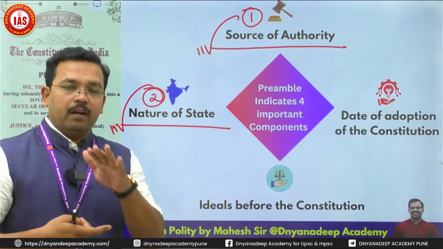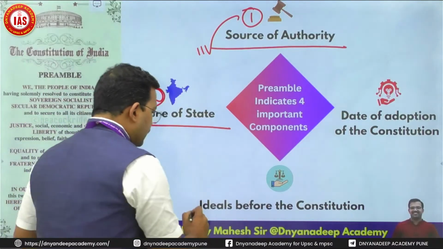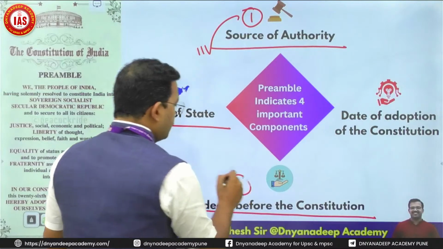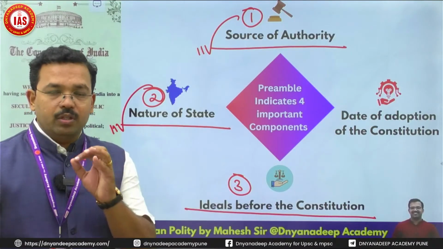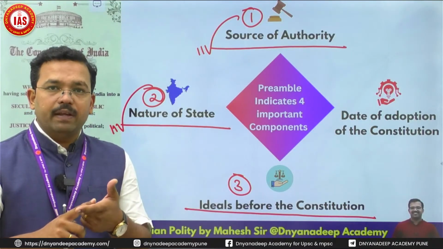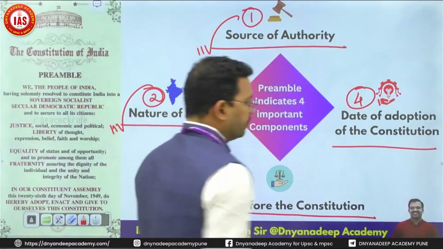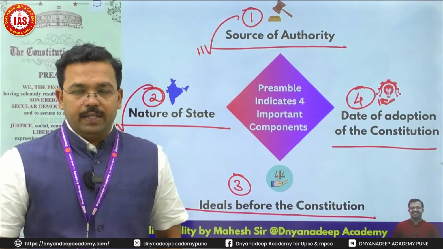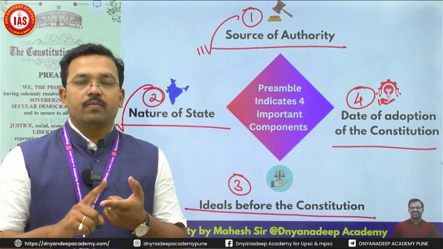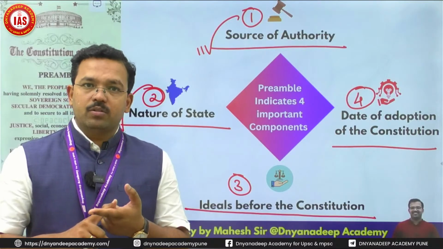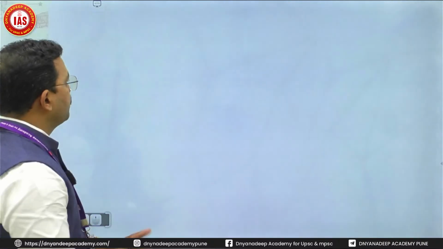And once we have this nature of the state, what we want to give to Indian citizens are the ideals before the constitution: justice, liberty, equality, fraternity, on this particular date of adoption and implementation. So the four important things are: the source of authority, the nature of the state, the ideals before the constitution, and the date of adoption of the constitution. We'll go through these one by one.